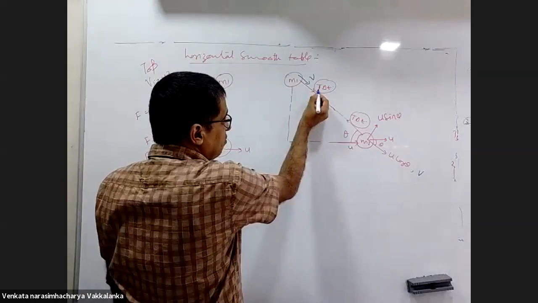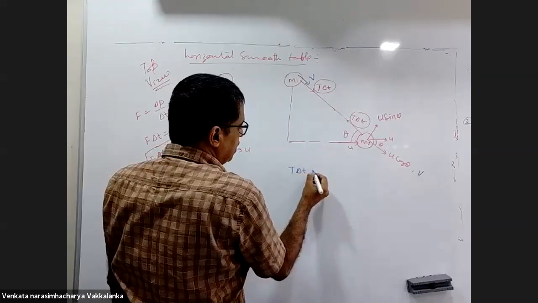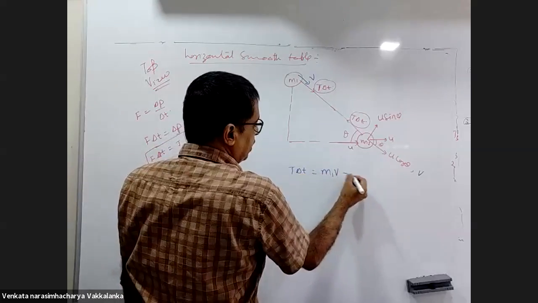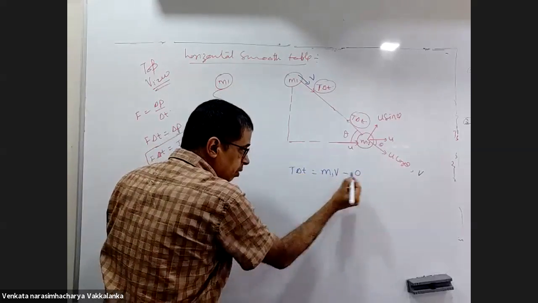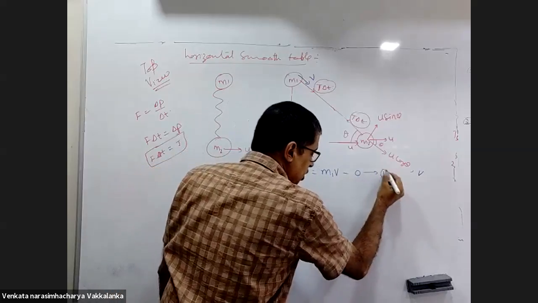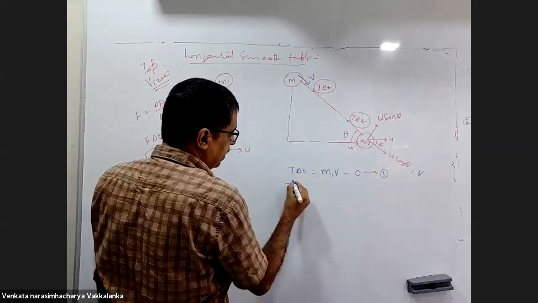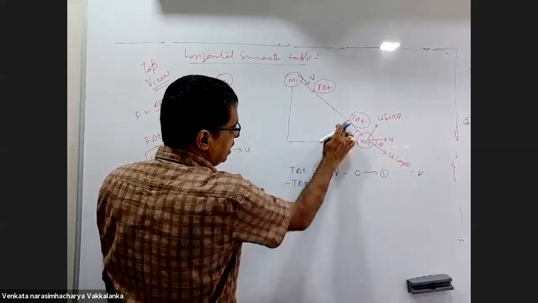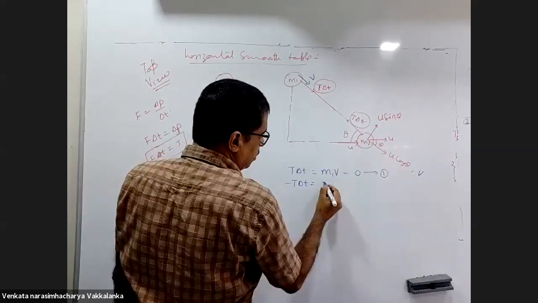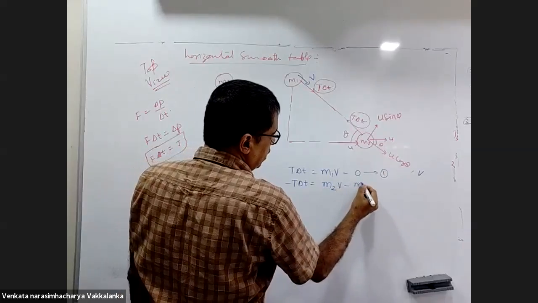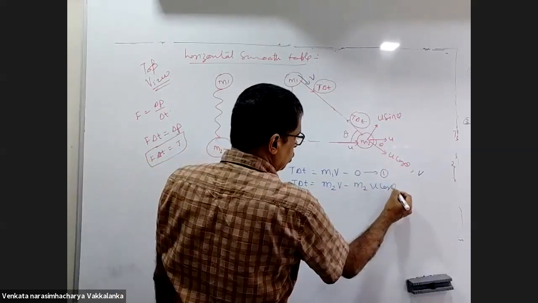So here I will write T delta T is M1 into V minus 0, final momentum minus initial momentum. Here I will write minus T delta T is equal to M2 into V minus M2 into U cos theta.